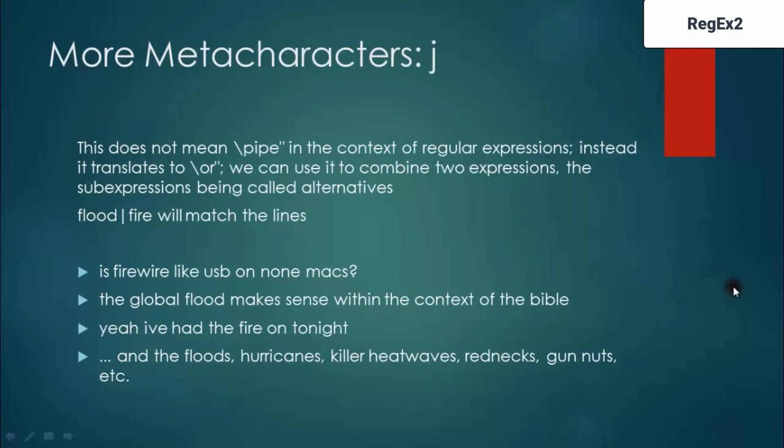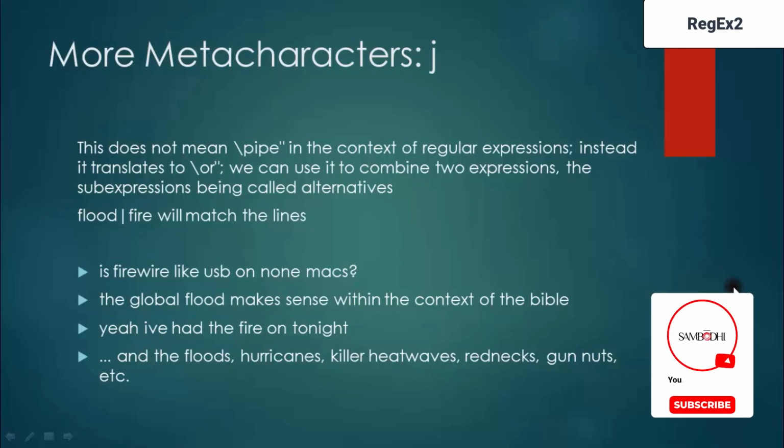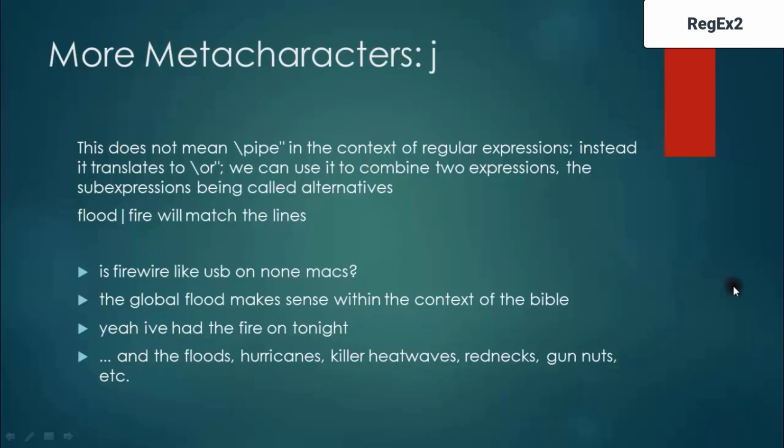So what we are trying to do next is get characters which specifically use the OR condition to extract certain specific variables. For example, the pipe does not mean pipe in the context of regular expressions. Instead, it translates to OR. So we can use it to combine two expressions, the sub-expressions being called alternatives.